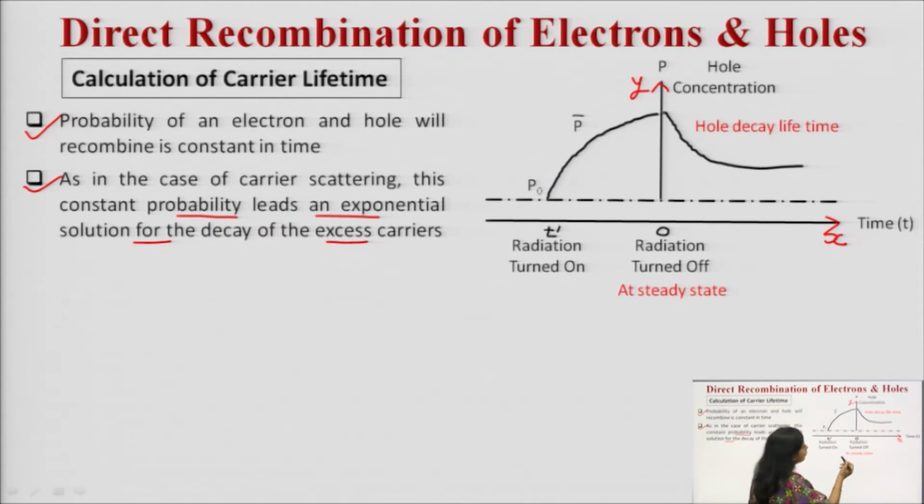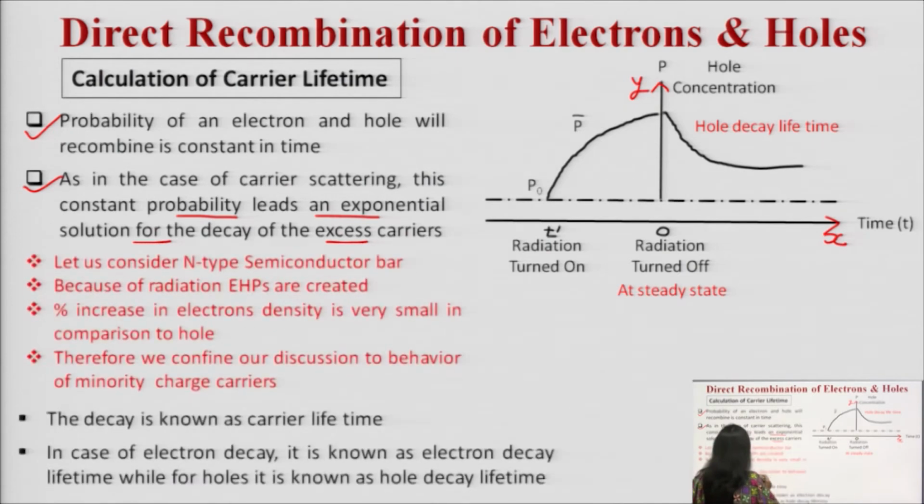Here on the x-axis time is taken, but on the y-axis we are talking about the hole concentration. Why are we not discussing the electron concentration, or at which particular time which particular concentration term is being taken? Let us consider the case of an n-type semiconductor bar. What will happen in the case of an n-type semiconductor bar?